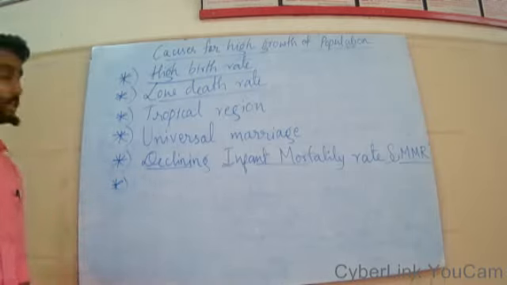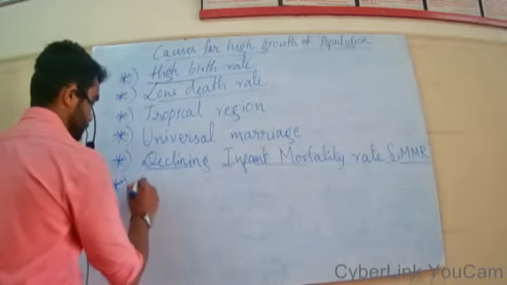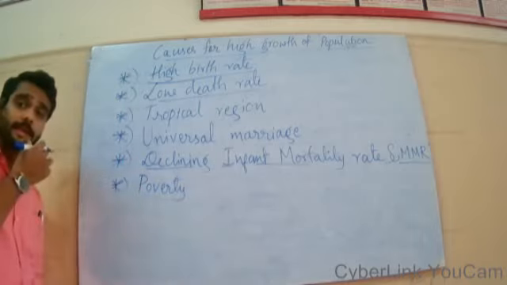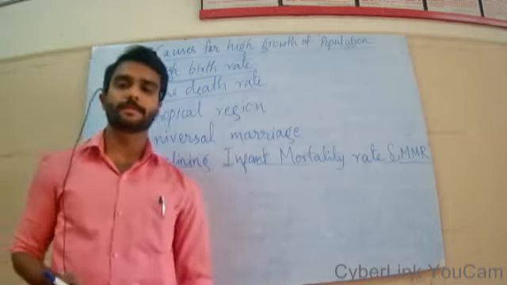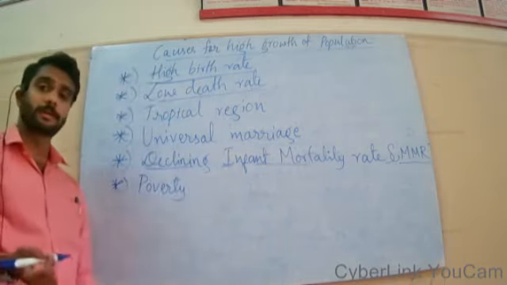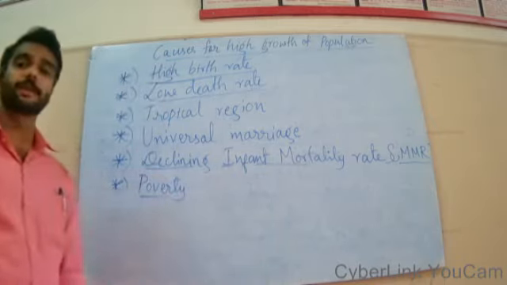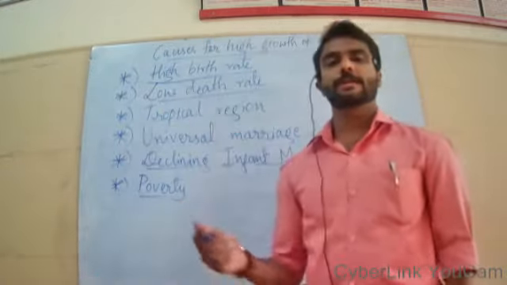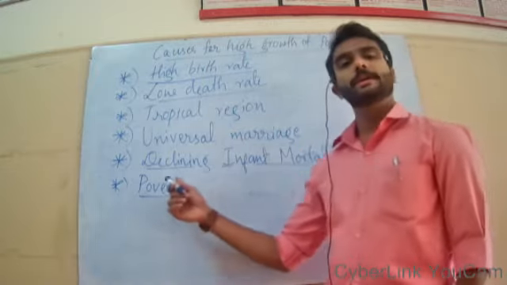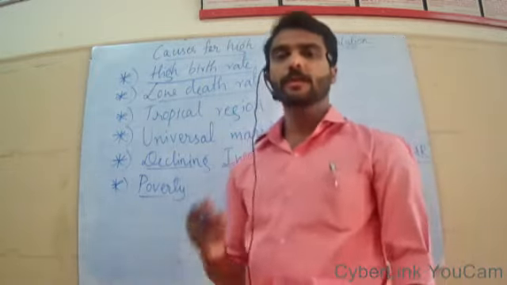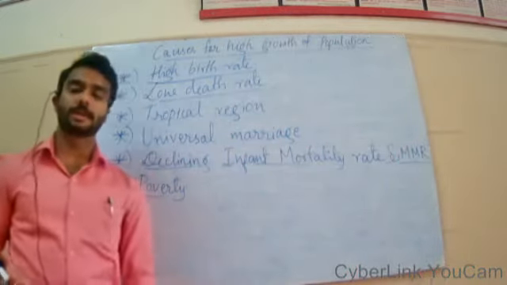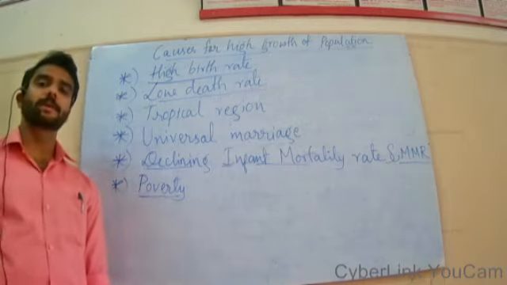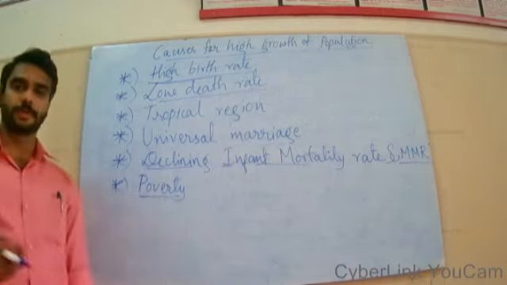So let's move on to the next reason for increasing population, that is poverty. Poverty is a main reason for the increase in our population. How is poverty contributing towards our increased population? You can see in major families where there is rampant poverty, they tend to have more children. Poor families have more children because they want to have more sources of income.